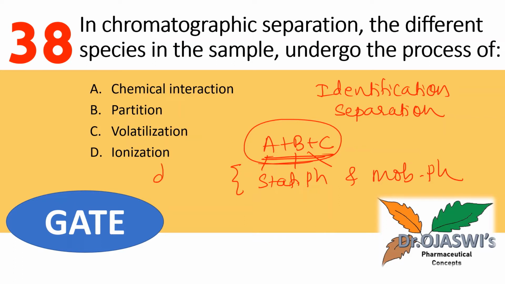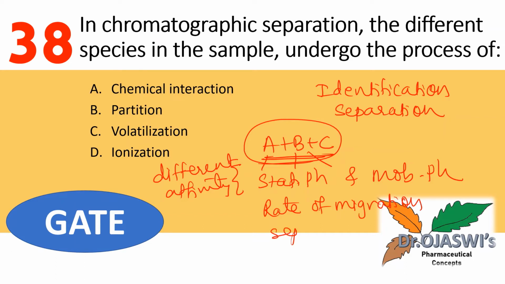Because of this, the rate of migration of the three components will be different, and they will be separated. Because of this different degree of affinity, they partition themselves between the stationary phase and the mobile phase. So the correct answer is B, partition.